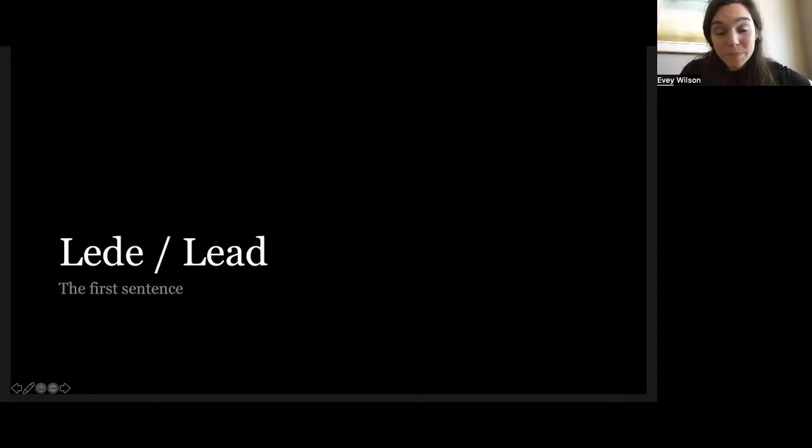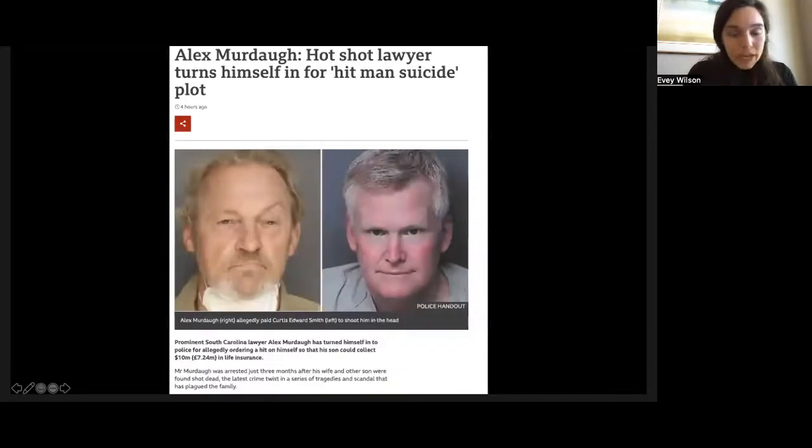So here's an example of an inverted pyramid style newsy lead. Prominent South Carolina lawyer Alex Murdaugh has turned himself into police for allegedly ordering a hit on himself so that his son could collect $10 million in life insurance. All right, if you just read that sentence, you would know the whole story. There's obviously more reporting to come, but the most important information is told immediately in that first